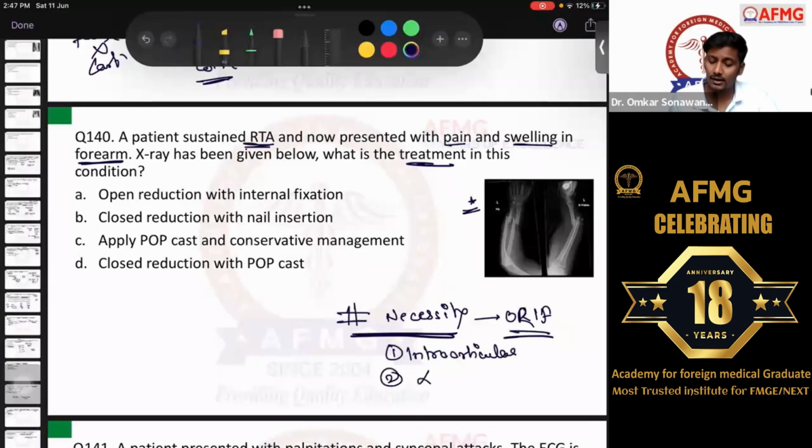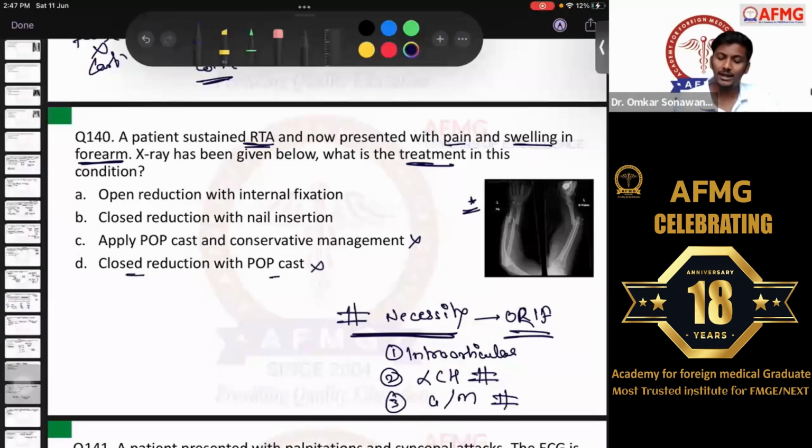Second, as we discussed, is the lateral condylar fracture of humerus, whereas the third one was the Galeazzi or the Monteggia fractures of the forearm. That means if the forearm bones are fractured, they will definitely need open reduction and internal fixation, no closed reduction. So apply POP cast and conservative management? No, it is never done.